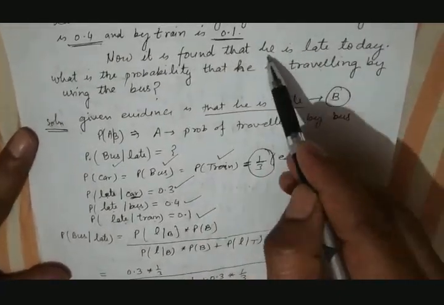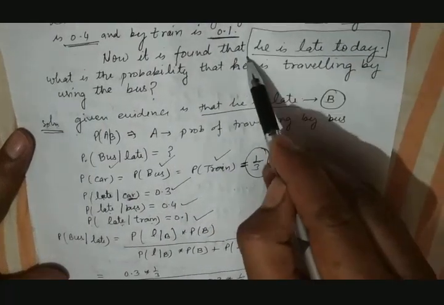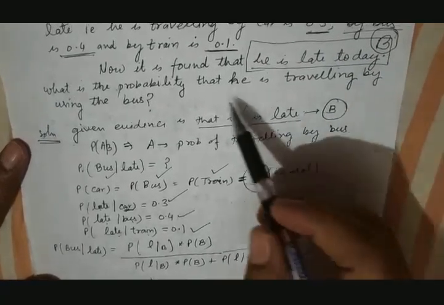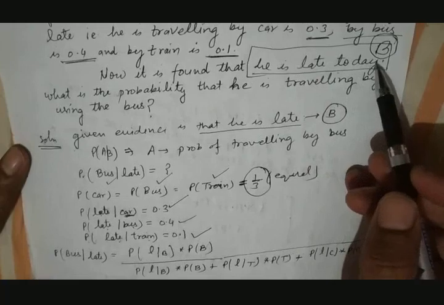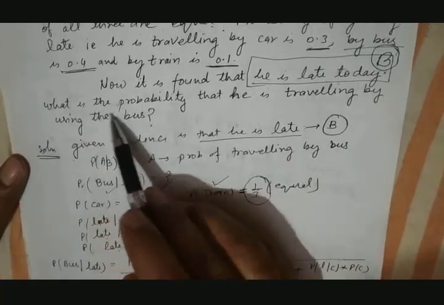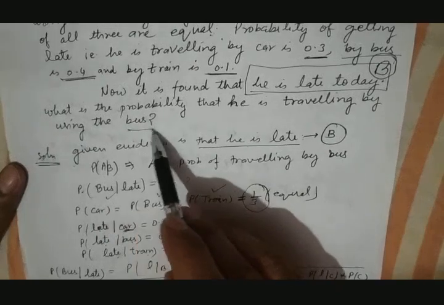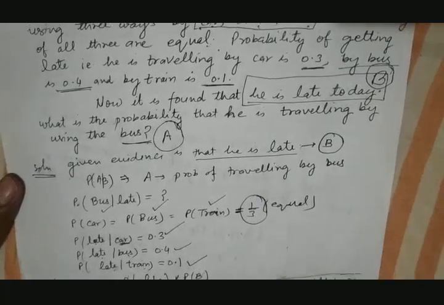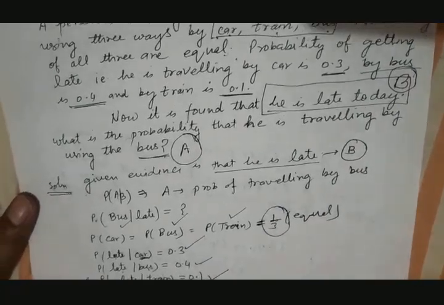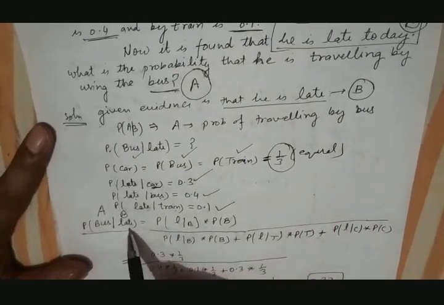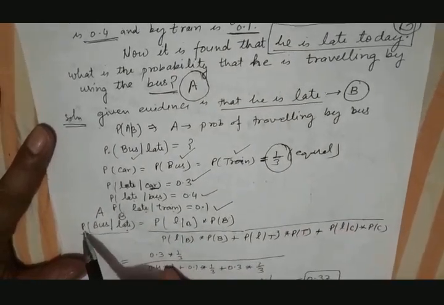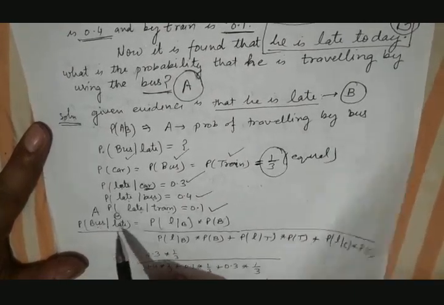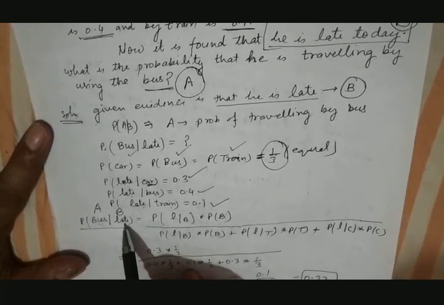Now it is found that he is late today. So this is the event that has already occurred. So this is B, and this is A. This event has happened already. So what is the probability that he is traveling by bus? This is event A and B is given. So we have to find P(A given B). A is bus, and B is late. So we have to find the probability that the person is traveling by bus, provided that he is late today.